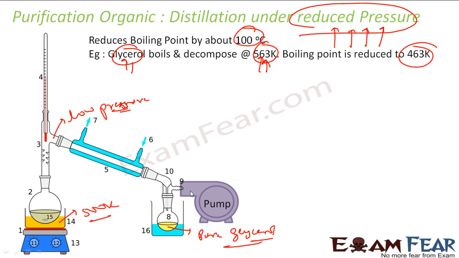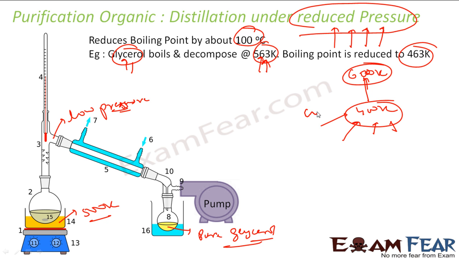It also saves money actually, because for example, if you want to distill something and that needs, let's suppose that doesn't decompose at 600 Kelvin, but that needs 600 Kelvin to purify, to boil. So it costs huge money, right? Huge coal to get this temperature if you're doing it at a higher scale, industrial scale. So you use some reduced pressure technique where you reduce the 600 to, let's suppose, 400 Kelvin. So to maintain this 400 Kelvin, it costs less, right?